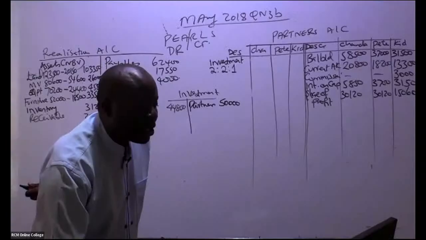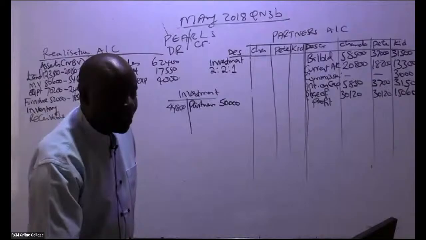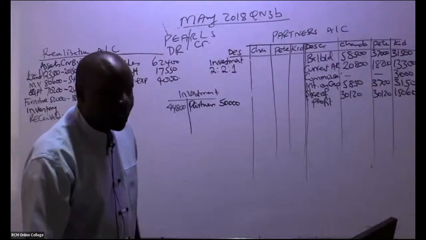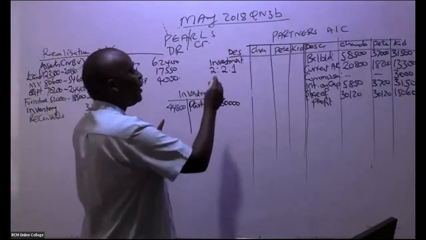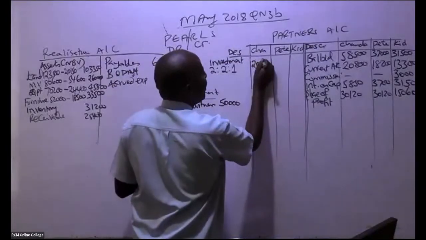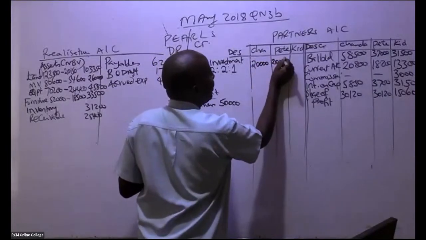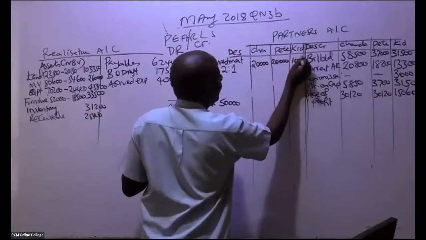So in this case here, could you kindly apportion this 2:2:1? So this gives us 20, 20, 10. This gives us 20,000, 10,000 like that. 10,000 like that.